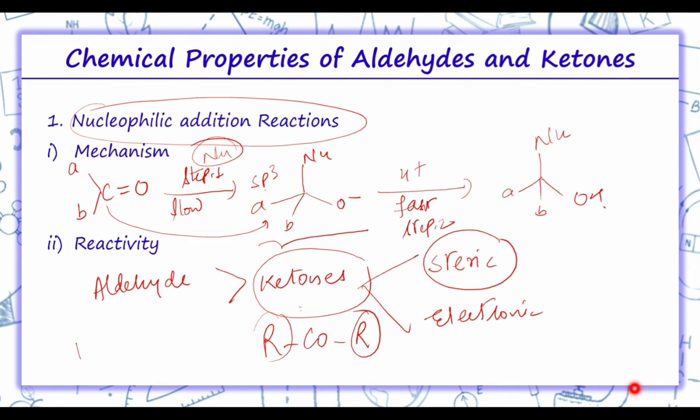And as in aldehydes, only one alkyl group is present, so nucleophile can attack easily. Electronically, aldehydes are more reactive since the presence of two alkyl groups in ketones reduces electrophilicity of the carbonyl more effectively than in aldehydes.